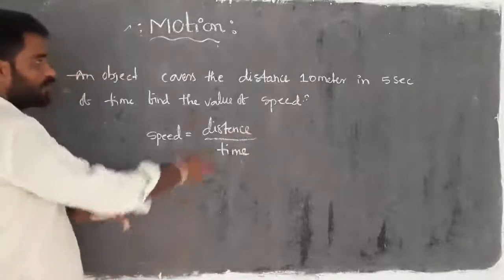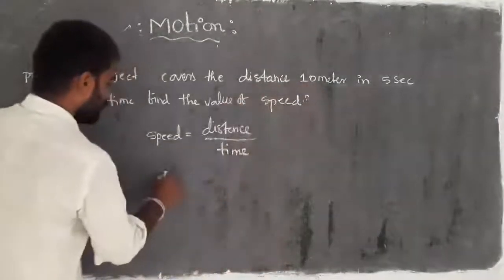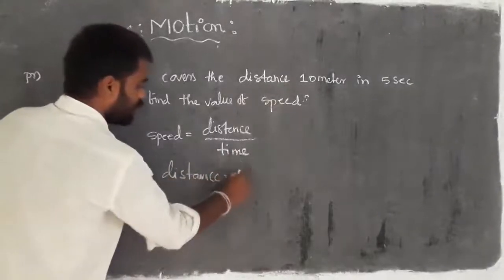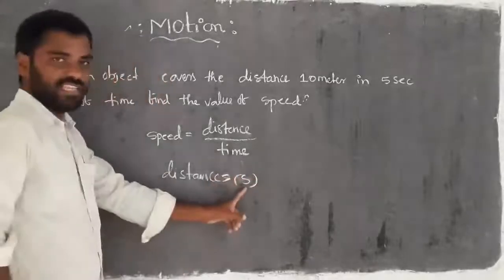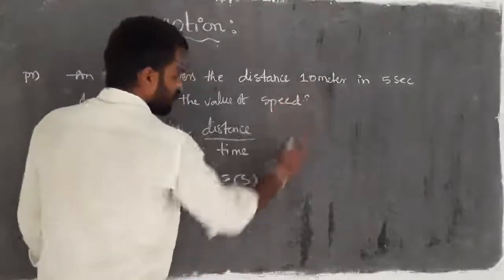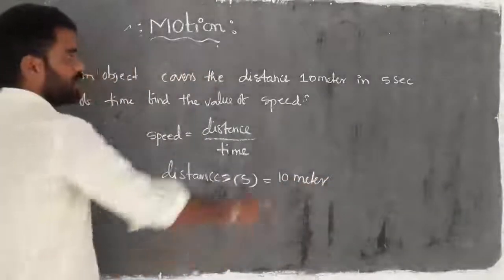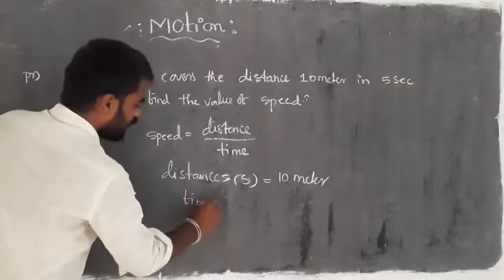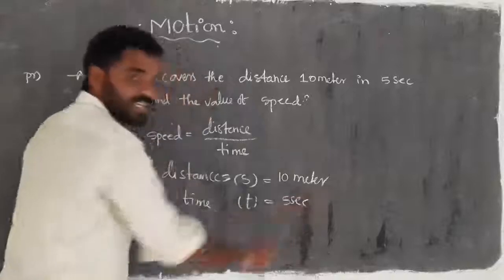First we have to write the data. Distance we represent with s, so we write the value 10 meters. And time t is 5 seconds.